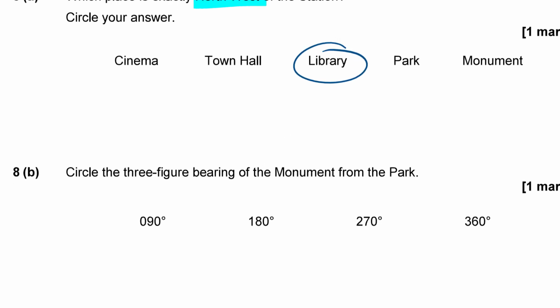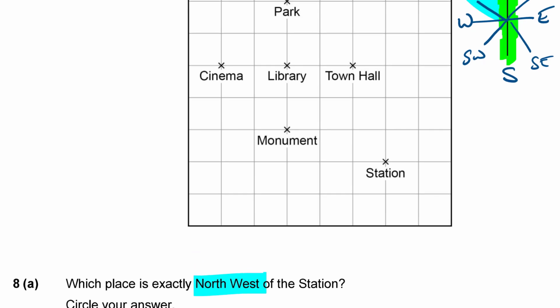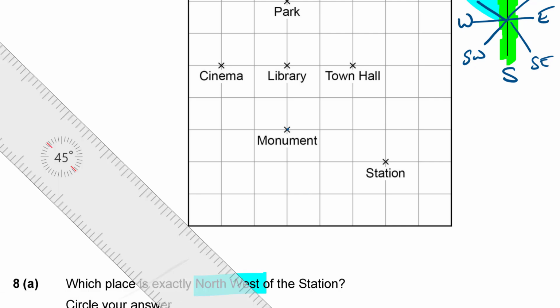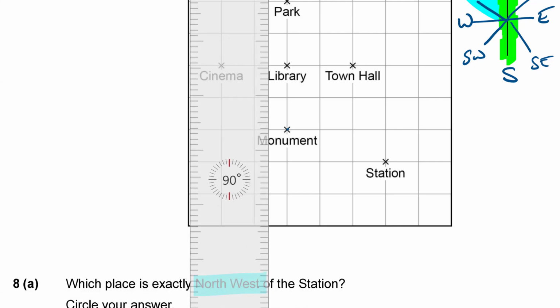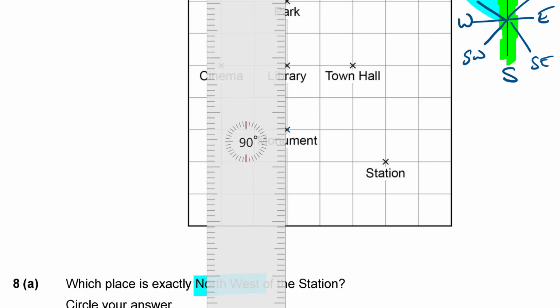Next it says, circle the 3-figure bearing of the monument from the park. Okay, so 3-figure bearings are the angle measured clockwise from north. North is considered to be 0, 0, 0, and then if you measure around to the direction you want to go in, then you can find your bearing. So going to the monument from the park, you can see it is going directly downwards, isn't it?